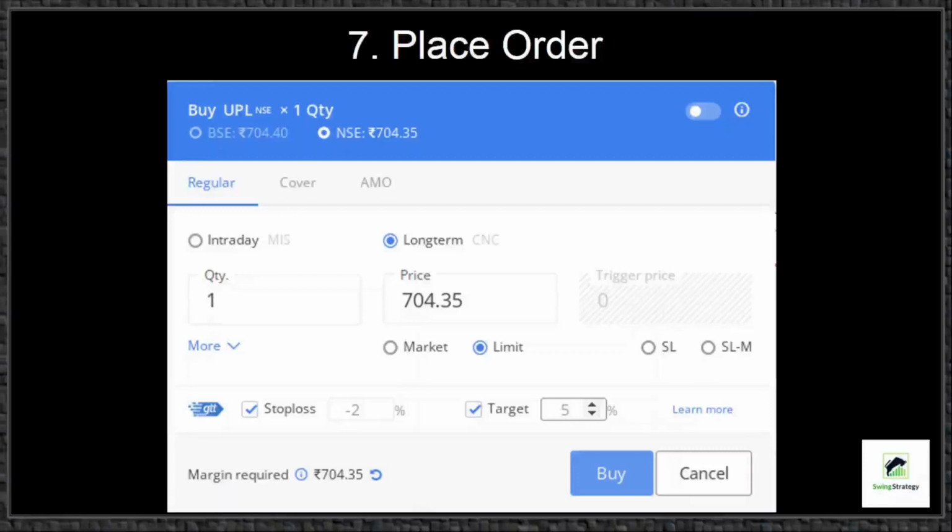Then enter the quantity. Choose market or limit. If you choose market, then the price will be automatically decided based on current quote prices. However, it is advisable to buy and sell using limit price so that we can buy or sell at a desired price. Don't complicate with stop loss and stop loss market options now. Optionally, you can prefer to put a stop loss percentage and target percentage using GTT facility. Just for demonstration here, I specified my stop loss as 2% and target as 5%, and check the margin requirement before clicking the buy button.